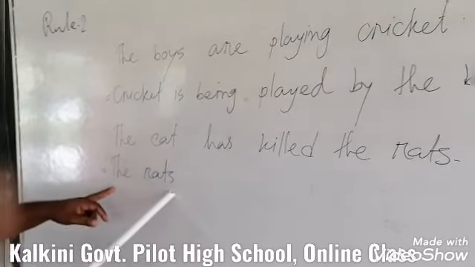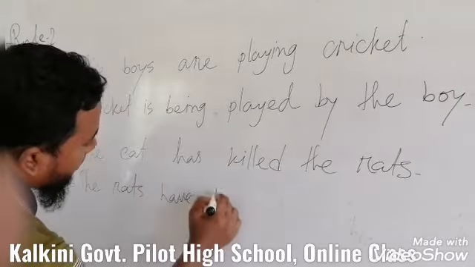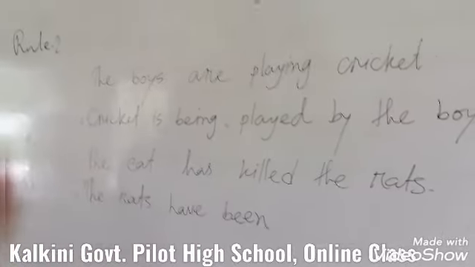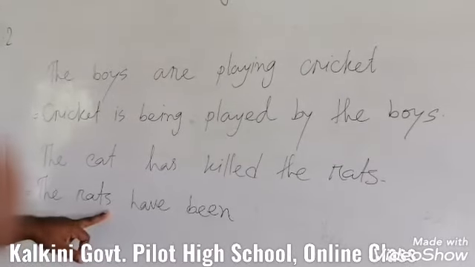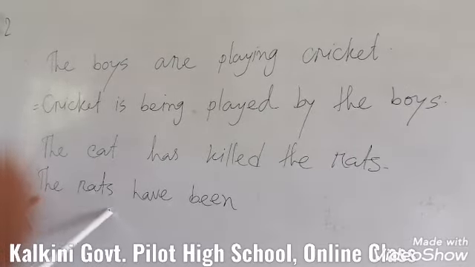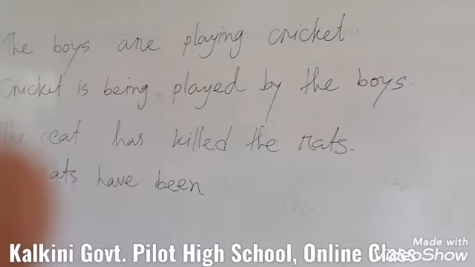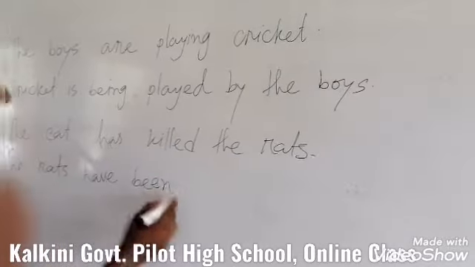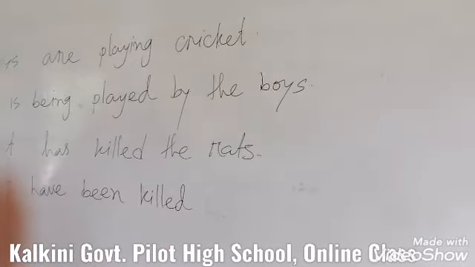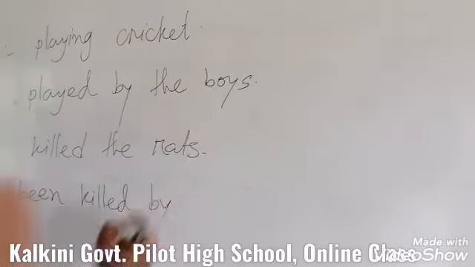For the subject we have to write have been, because the rats is third person but plural in number, because there is an s. So we have to use have been. Then you have to use the past participle form of kill, like killed. Then you have to use by.